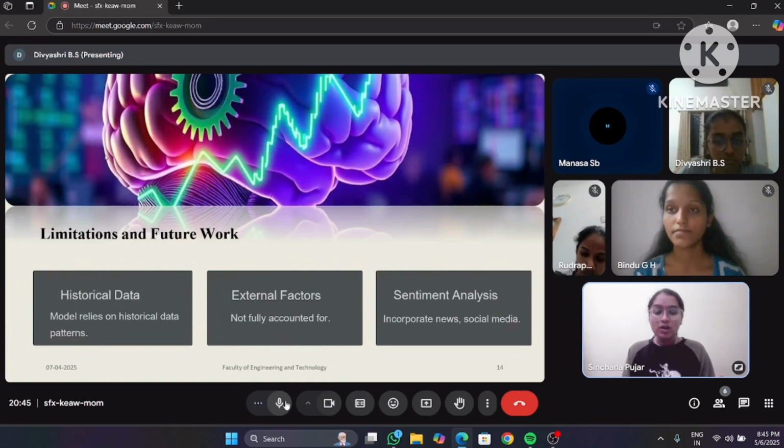Limitation and future work. We have historical data, external factors, and sentimental analysis. Historical data: the model relies on historical data patterns, collecting the algorithms from the historical data, which trains the machine. External factors are not fully accounted for in training the machine learning model, which doesn't include the external factors. And sentimental analysis incorporates news and social media. Sentimental analysis is nothing but the emotional views of the people that are given on social media.